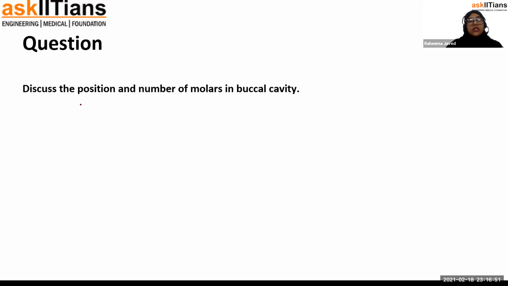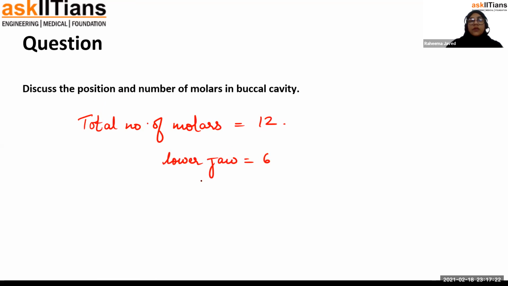Okay. So discuss the position and number of molars in the buccal cavity. The total number of molars present in the buccal cavity is 12, and 6 in each jaw. In the lower jaw there are 6, and in the upper jaw also there are 6 molars.